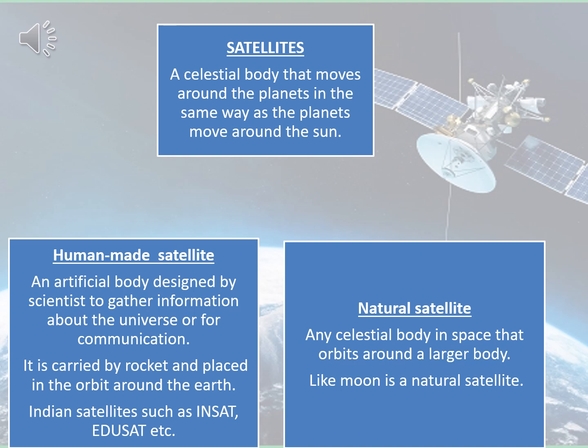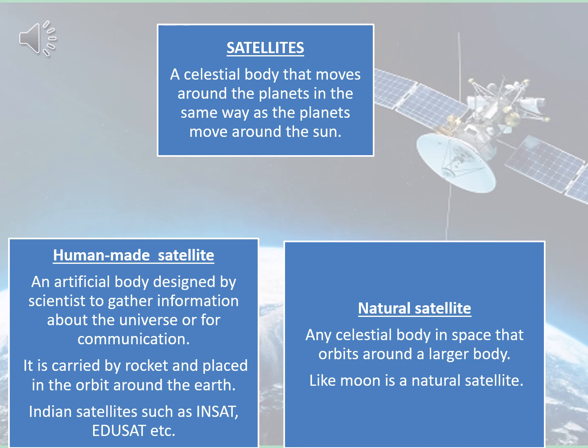So satellites are celestial bodies that move around the planets in the same way as the planets move around the sun. And we have two types of satellites: natural satellite and human made satellite. Natural satellite, we have done, moon is a natural satellite. Any celestial body in space that orbits around a larger body is a natural satellite.